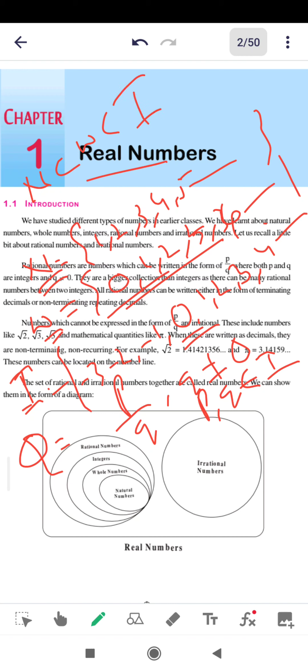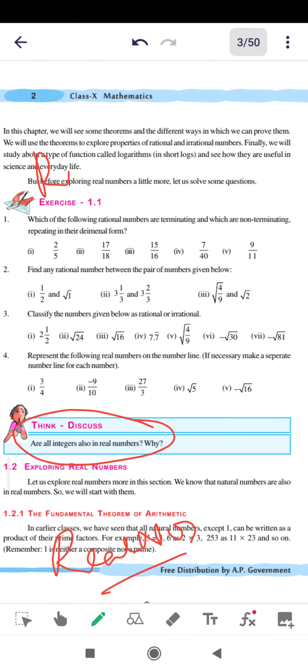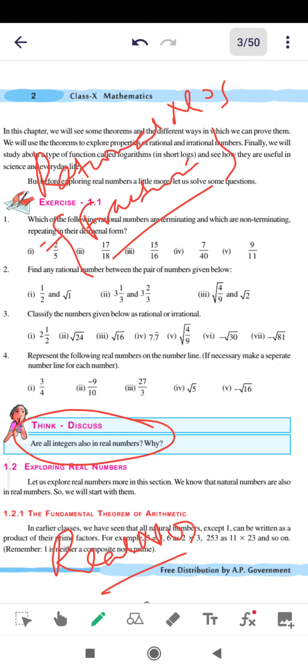So what is a rational number? A rational number is any number which can be written as p by q, where q is not equal to 0 and p, q are integers. So p and q can be natural numbers, whole numbers or integers, but q should not be equal to 0. All such numbers are rational numbers. Simply speaking, rational numbers are nothing but all fraction types. Every number can be written as a fraction.